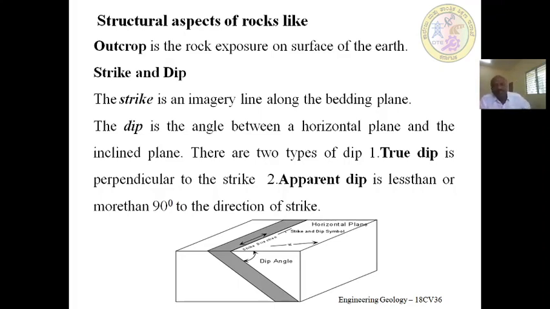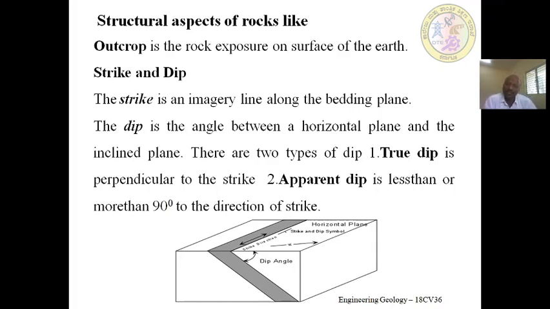For example, while in field traveling, if in our traverse a rock shows dip towards the east, and in the same traverse another rock bed shows a different or opposite direction of dip, then in that particular area we can assume that there may be a fault.